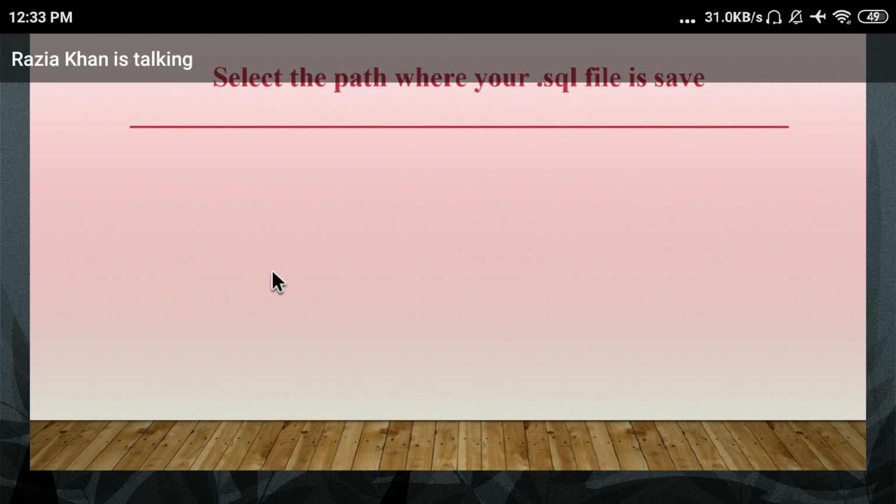Okay, the next step after login is to run your PL/SQL block. Select the path where your .sql file is saved. After logging in on the command prompt, you have to run that file. First, select the path where your .sql file is saved.